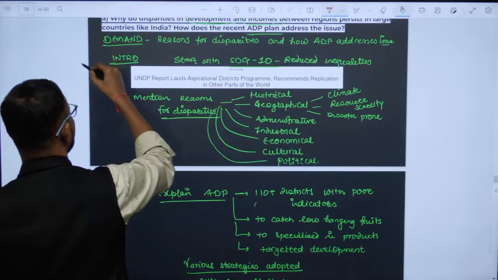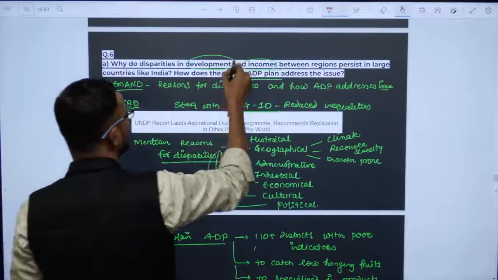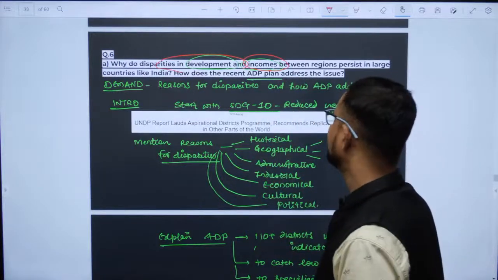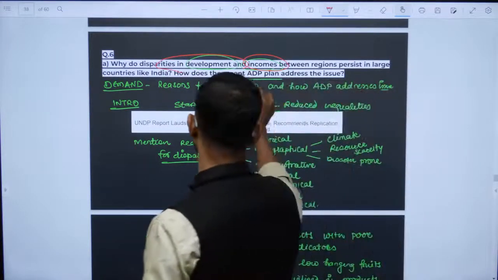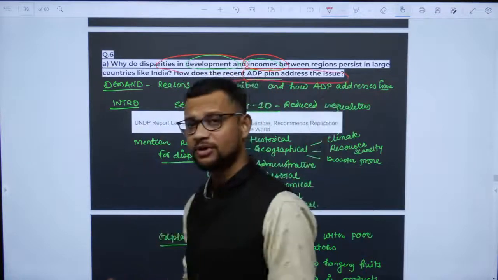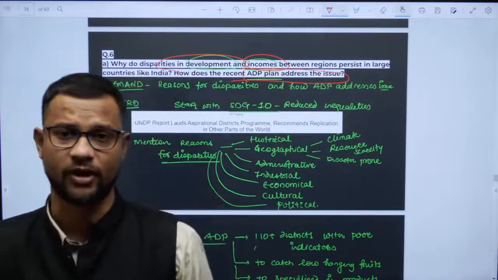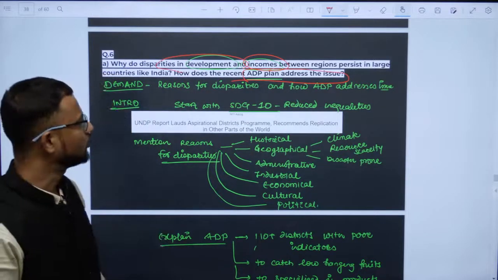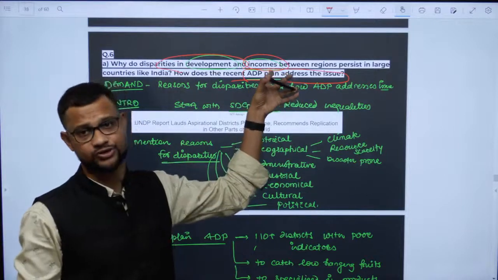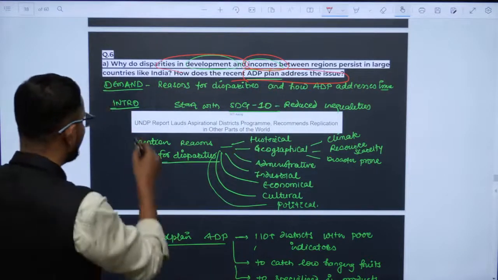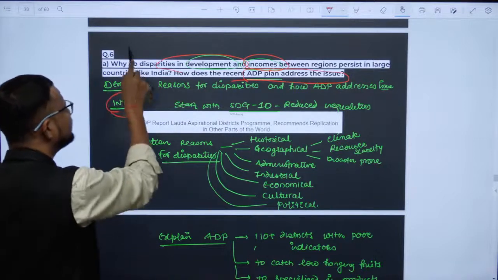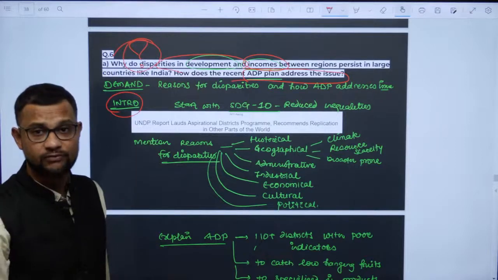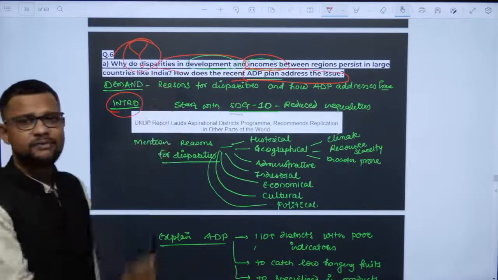Sixth question, it's about why do disparities in development and income between regions persist in countries like India? How does the recent ADP plan address the issue? See, sometimes UPSC uses shortcuts, okay, acronyms. ADP, Aspirational District Program, okay. So the one who is not aware of this might lose this question, or that kind of marks also. The demand is simple: tell me the reason why this disparity still exists even after taking so many efforts, and then how the ADP plan will address it.